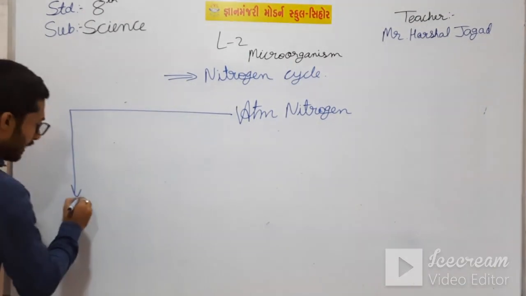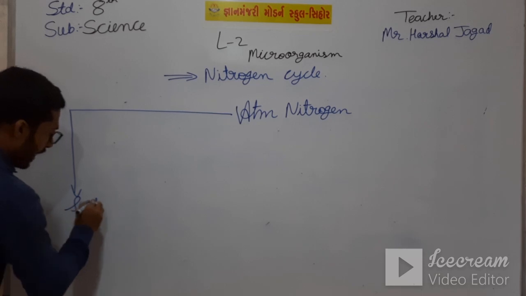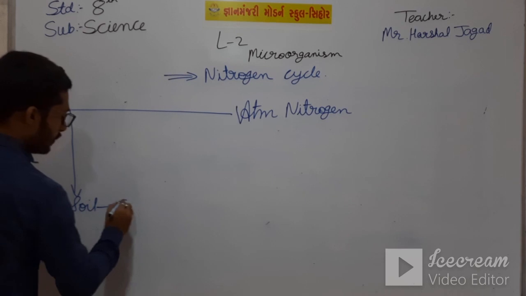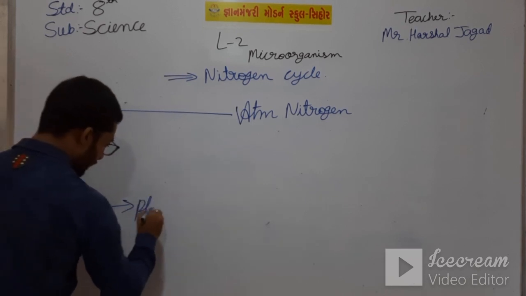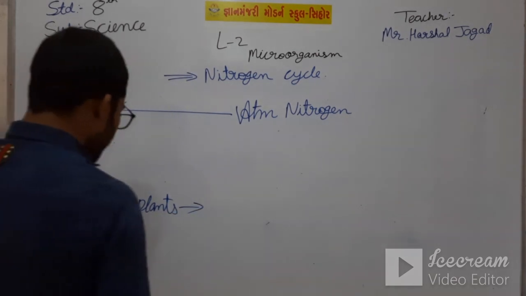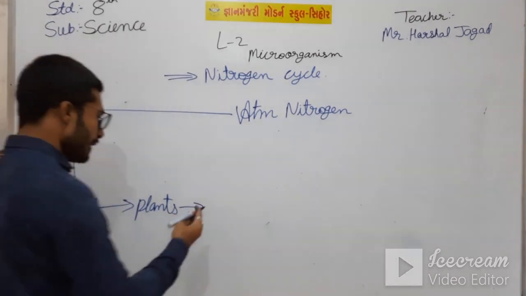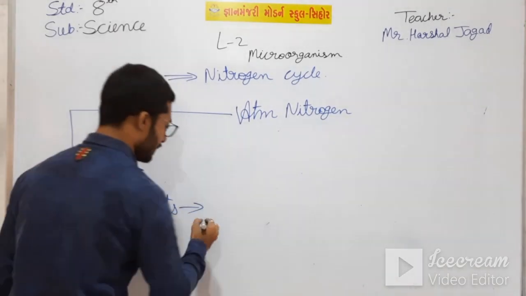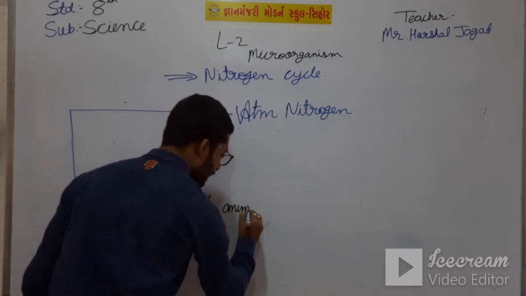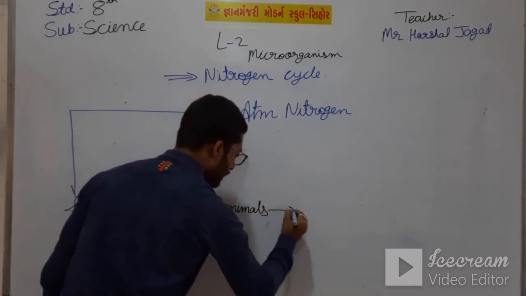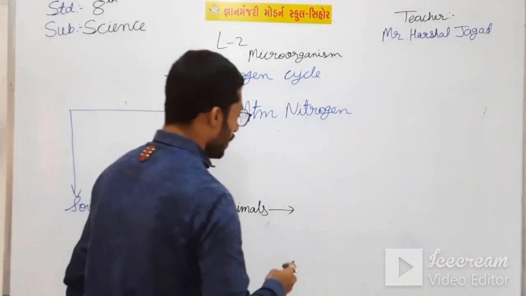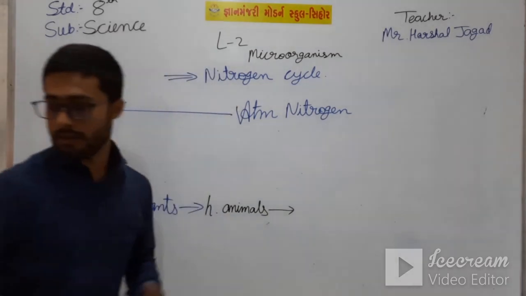We will start in the soil by rhizobium bacteria, and from it goes to plants, and then it goes to animals. Which animals? Herbivorous animals. So I write here herbivorous animals. Then from herbivorous animals it goes two ways.